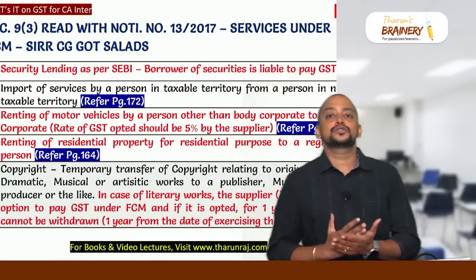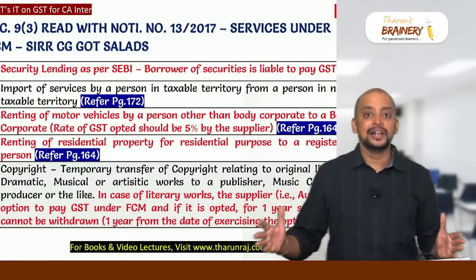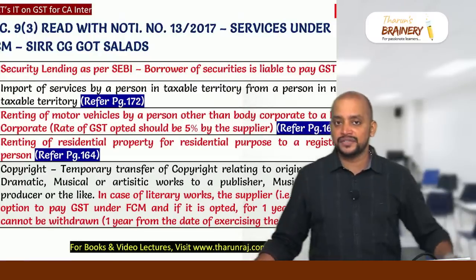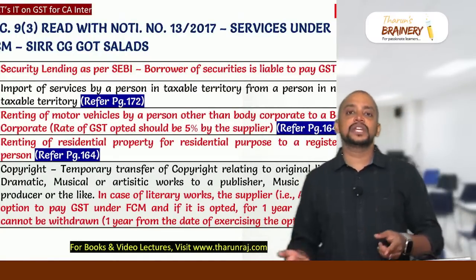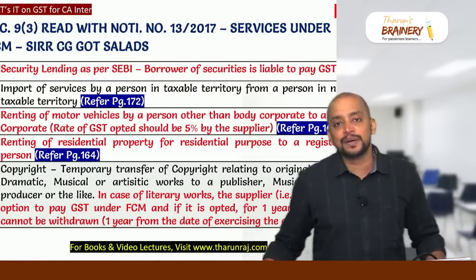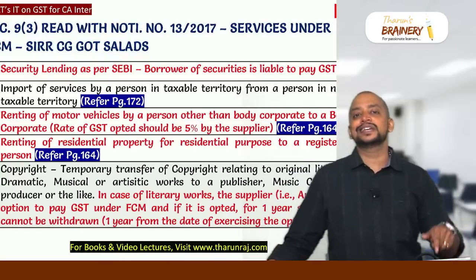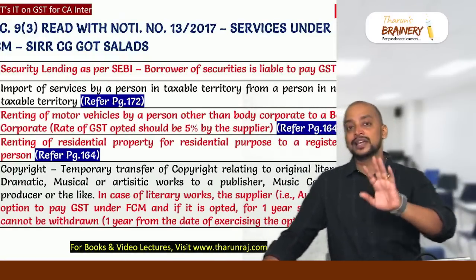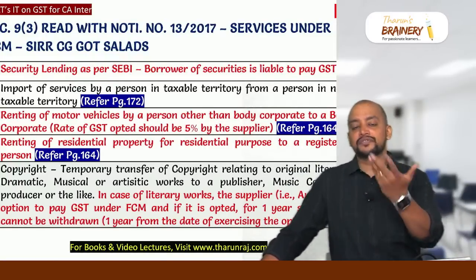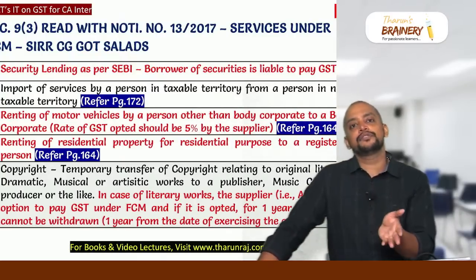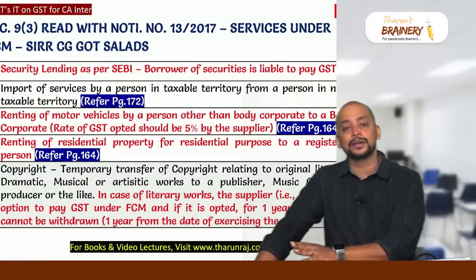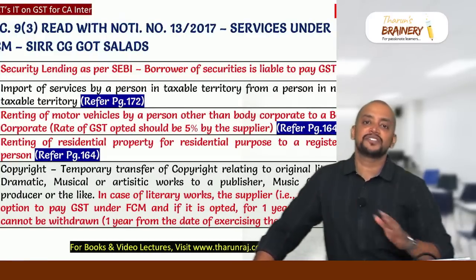But the GTA has to select this option for every financial year. So by 15th March of the previous year, they need to select whether they want to go for FCM or RCM. If it is FCM, again they have two options. They can pay GST at 12% with ITC or 5% without ITC. And whatever it is, 12% or 5% that they charge to the customer, customer can take ITC. Whereas in case of option to RCM, the recipient is liable to pay GST at 5%.